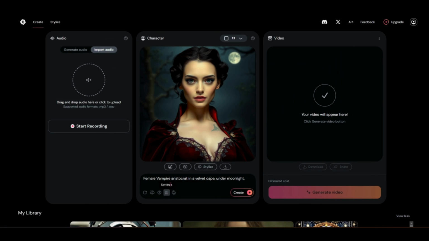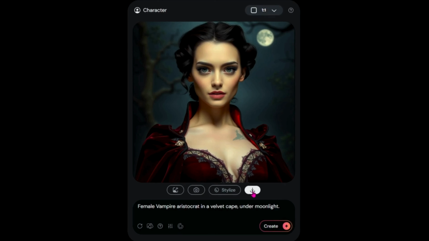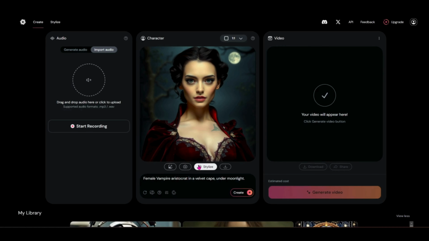But let's go in. And if you're really struggling with figuring out how you want it to look and you're afraid that you might forget to cancel out, you can always download your image right here underneath the image before you start applying the stylizations. So let's just go ahead and download that so we don't lose it just in case. And then let's say I'm having a lot of trouble figuring out the prompt that I want to use for the stylization.